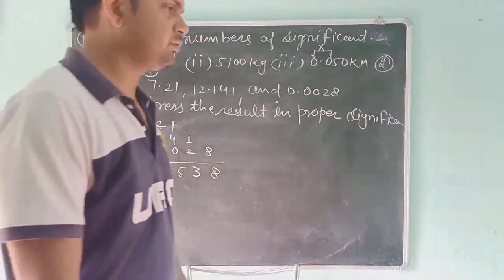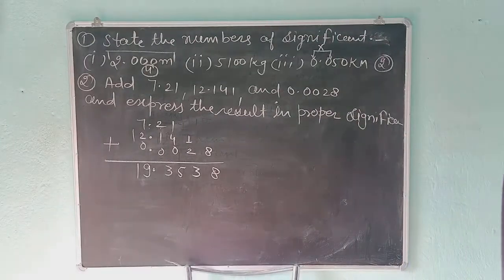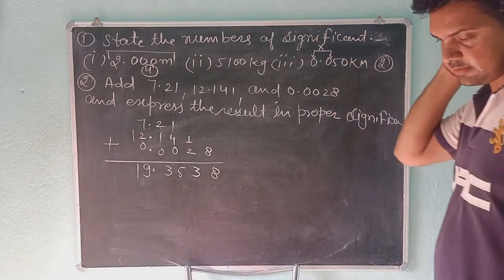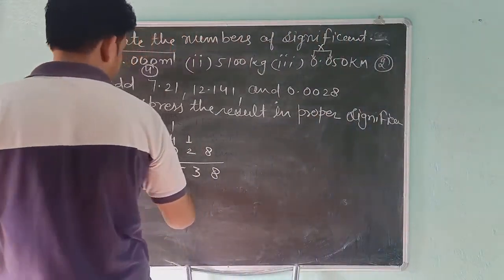According to the maths rule, this is correct, but in measurement this is not correct. We have to take only significant numbers. So students, here you can see that this is not correct.